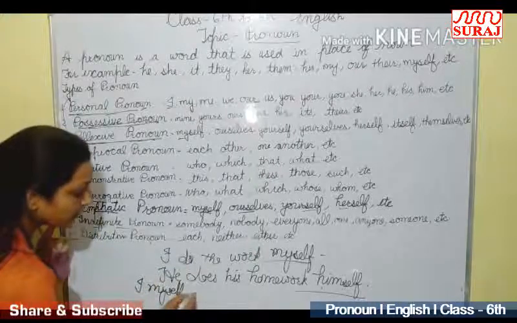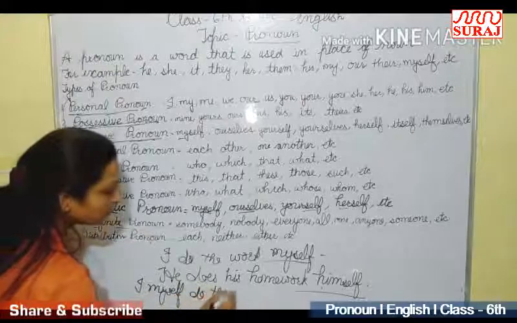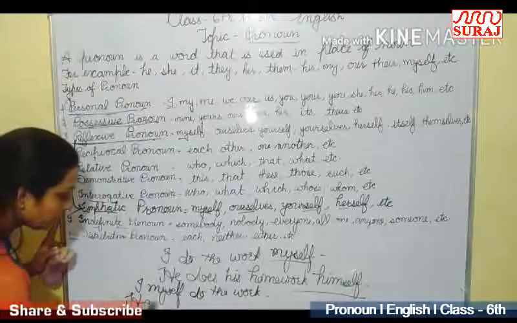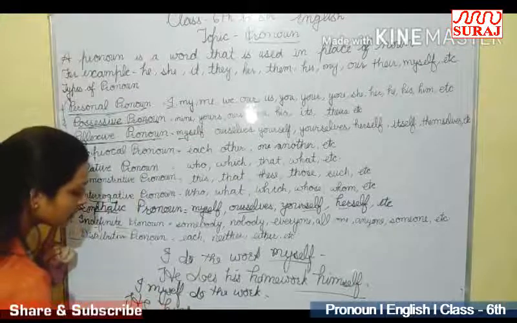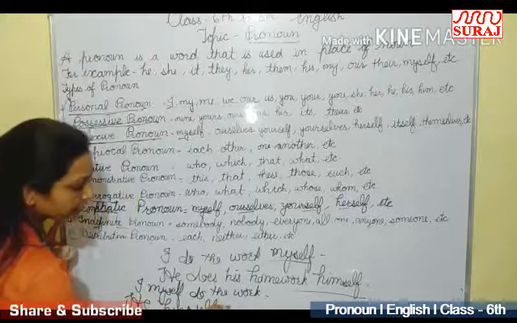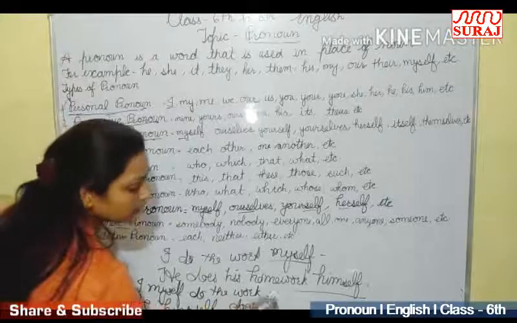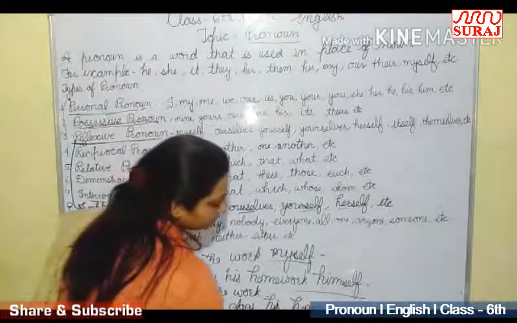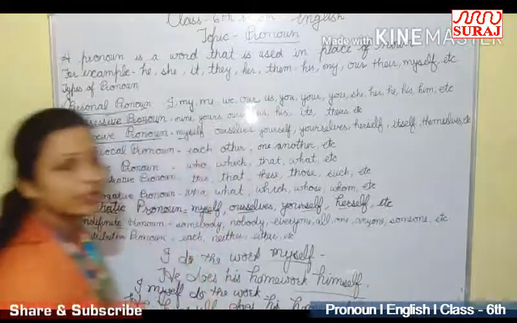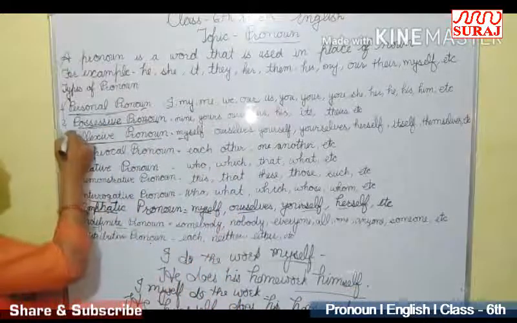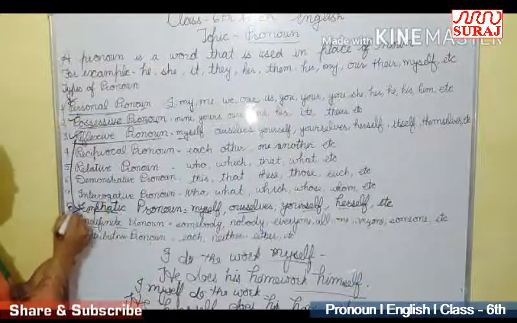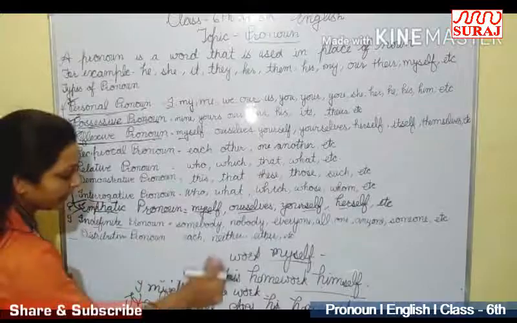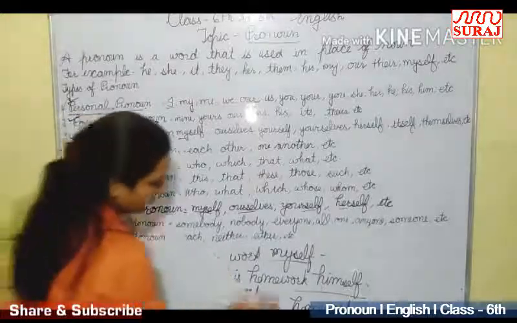I myself do the work. He himself does his homework. This is emphatic pronoun, and this is the difference between reflexive pronoun and emphatic pronoun.